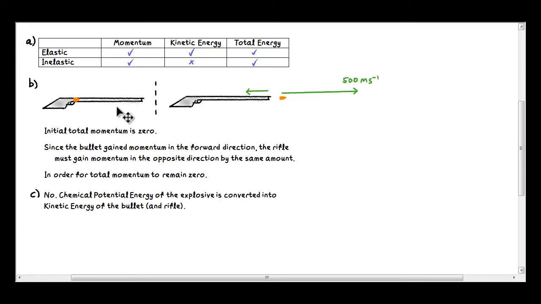It should be quite clear that the kinetic energy is 0 before the bullet was fired, and the kinetic energy is definitely not 0 after the bullet is fired. Both the bullet and the rifle have some kinetic energy after the bullet was fired. So this is actually what is called a superelastic collision. The kinetic energy actually increased after the interaction. So what happened is actually the chemical potential energy of the explosive has been converted into the kinetic energy of the bullet and the rifle.